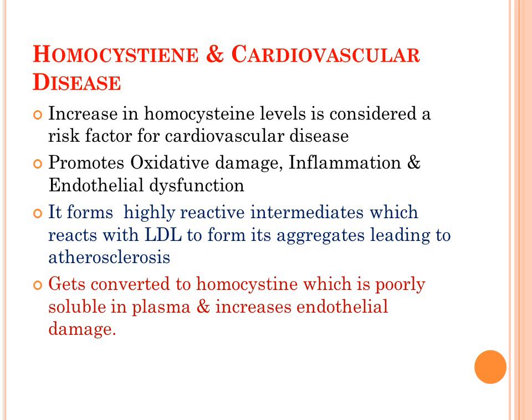Apart from this, when homocysteine is in excess in the body, it will get converted to its dimeric form, homocystine, which is relatively less soluble, poorly soluble in plasma, and the damage to the endothelial membrane is again more. So homocysteine is a risk factor for cardiovascular disease. Its level can be measured in the blood to see whether a person has high levels of homocysteine or normal.